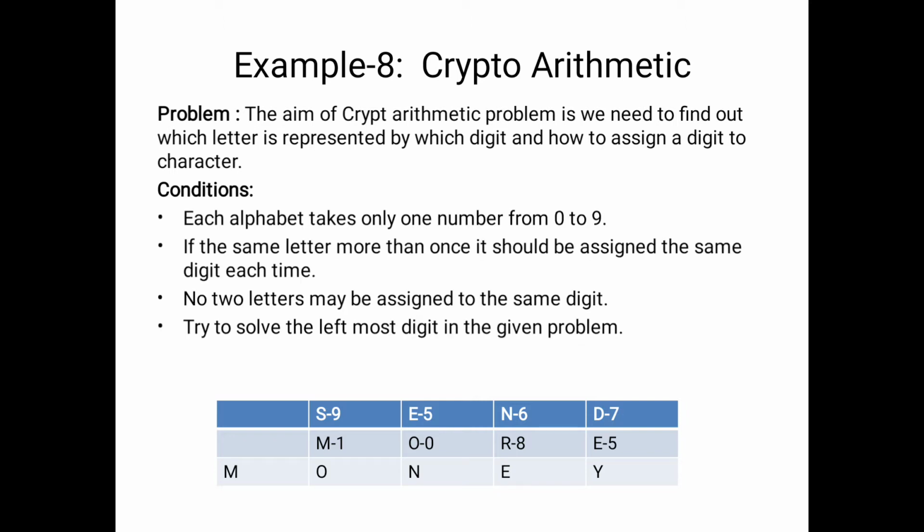Here the aim of the crypto arithmetic algorithm is to find out which letter is represented by which digit, and how to assign a digit to each character. Here our problem is SEND plus MORE is equal to MONEY. Our aim is to find out which letter is represented by which digit. The conditions are: each alphabet is replaced by a number from 0 to 9. If the same letter appears more than once, it should be assigned the same digit.